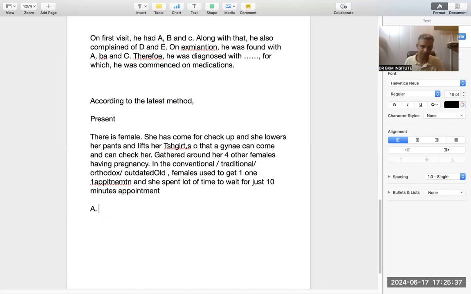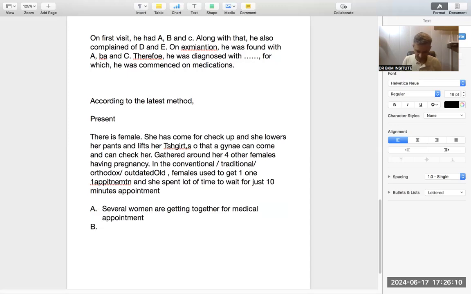Option A, multiple, several women are getting together for medical appointment. Medical appointment.